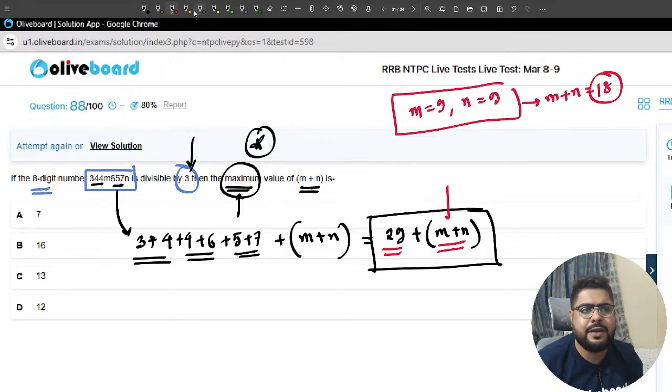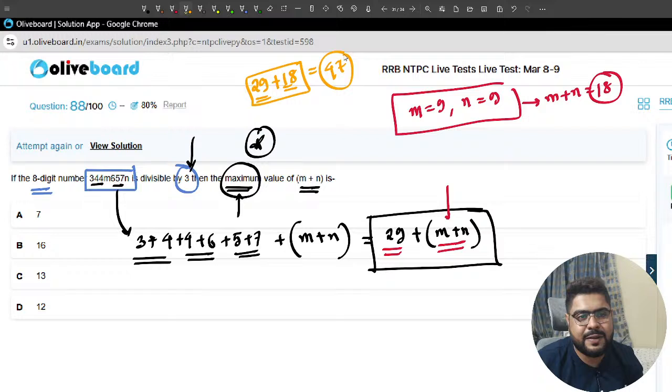Even if it is not divisible, figure that out. That will give you the idea about what to put next. 29 plus 18 means 30 plus 17, 47. So not divisible. I cannot put anything more, but I can put less. How much less, sir? The nearest value that is divisible by 3 is 45.